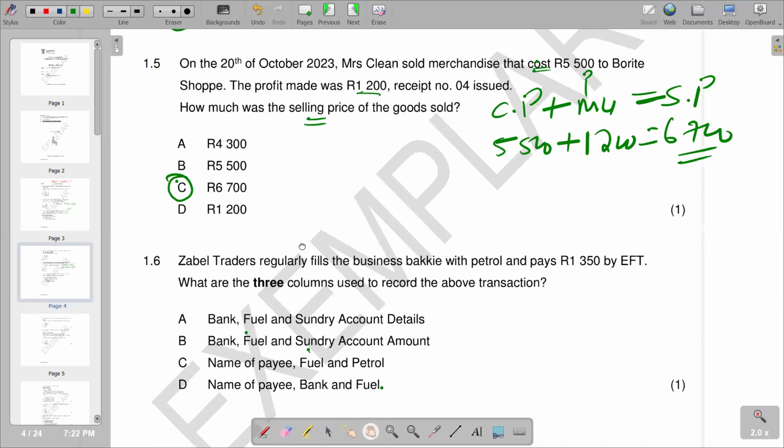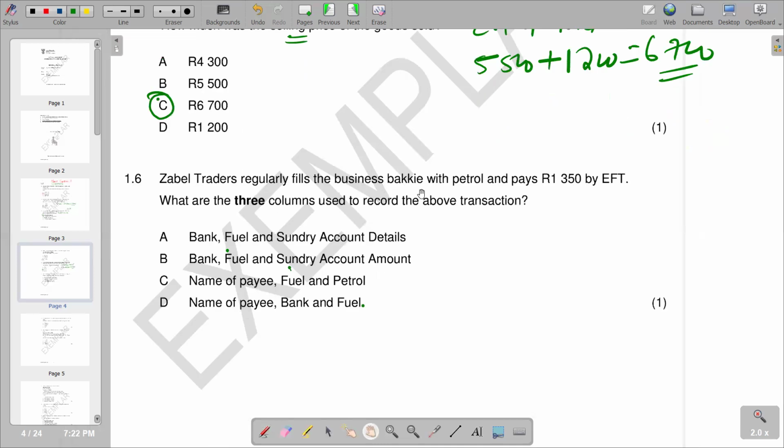So 1.6. 1.6, Zambia Traders regularly fuels the business bakkie with petrol and pays 1,350 rands by EFT. What are the three columns used to record the above transaction? So obviously we have Zambia Traders is the one who is paying. So obviously we need the name of, and then by paying petrol, and petrol becomes the representation of fuel. So we have got fuel as our term that is going to go under fuel. So we can just put our fuel with fuel D, and then obviously this mark also. So we have a D, D because.